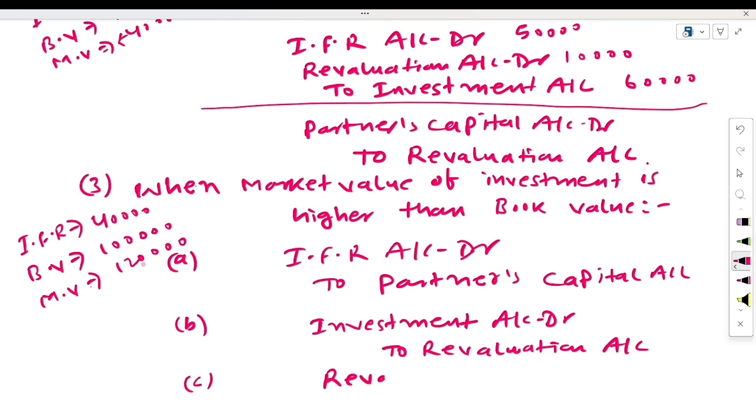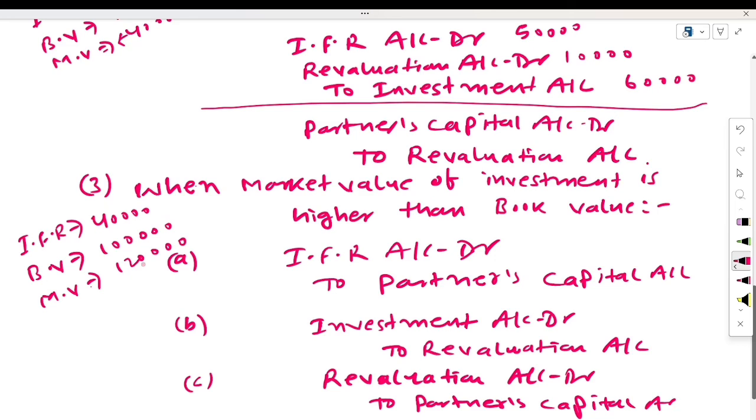So we will have to make the entry revaluation account debit to partner's capital or current account. So this treatment will happen when the market value of investment is higher than the book value. The general entries we will have to pass here. This is all about the investment fluctuation reserve.